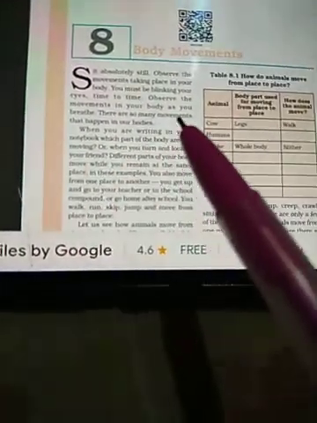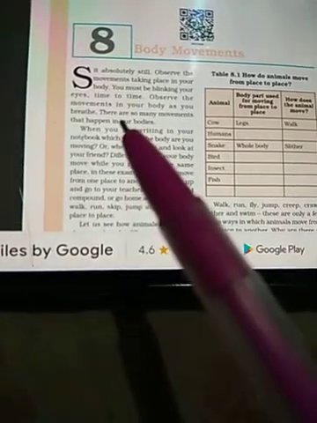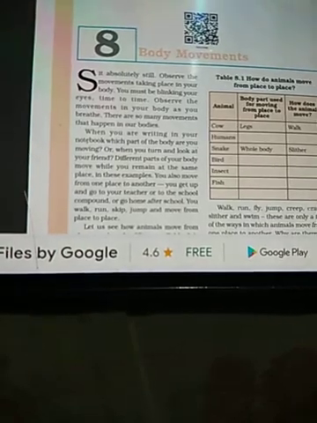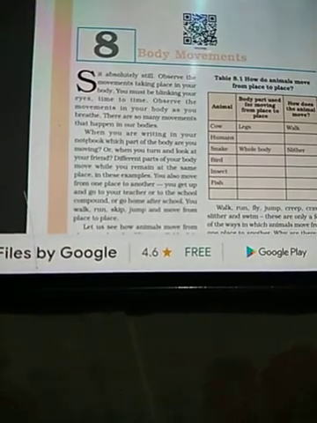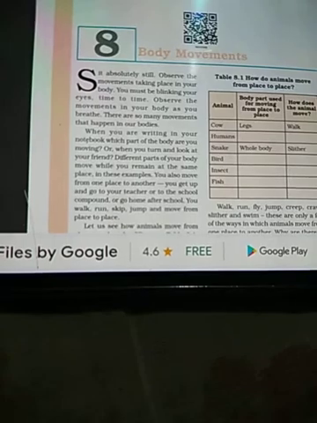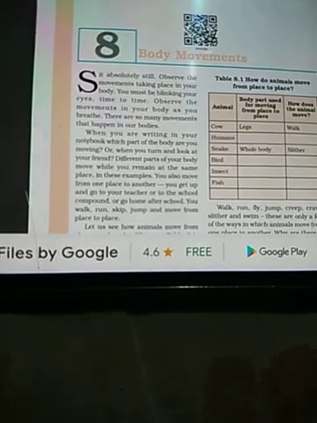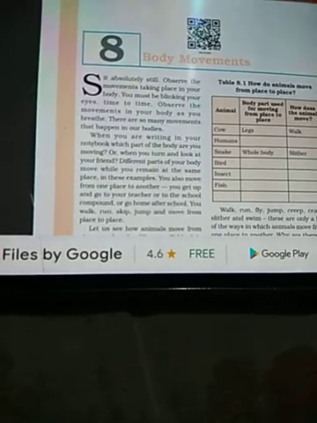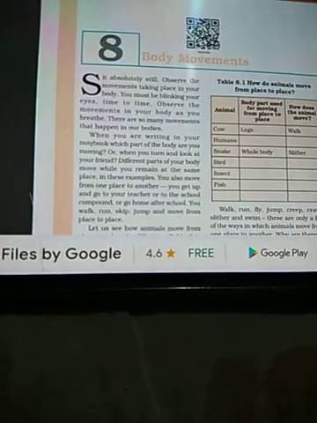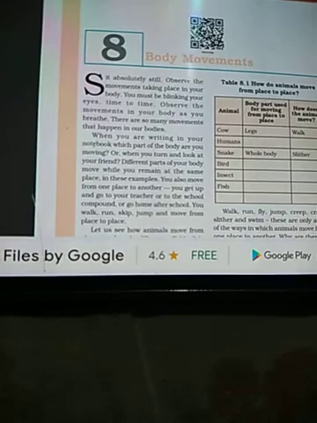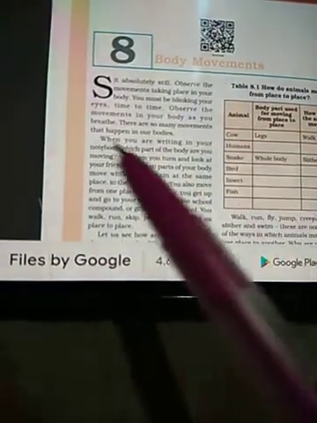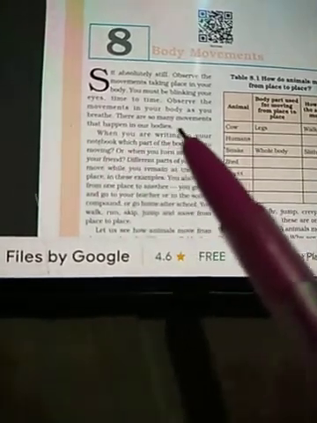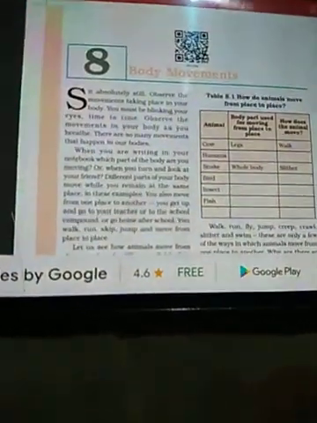Observe the movements in your body as you breathe. Yes, children, when we breathe in, which means when we inhale, our chest cavity expands. The lungs get filled with oxygen, and after a few seconds, we exhale, and the chest cavity contracts. This is the movement shown by the body when we breathe. So, there are so many movements that happen in our bodies.